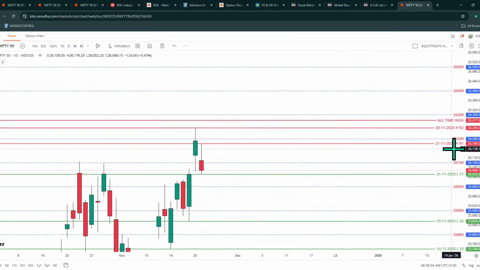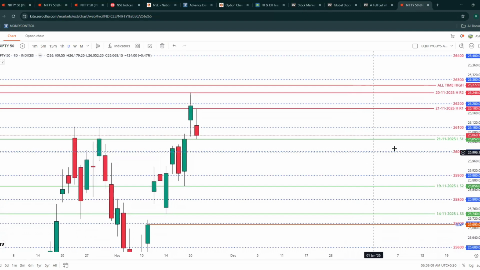First, let's plan the resistances. 26,180 is the first resistance, 26,246 the second resistance, then we have the all-time high, 26,277, as our third resistance zone. On the support side, 26,052 is our first support, then 25,856 is our second support, then 25,740 is our third support. Then we have a gap at 25,695 that must be noted down.